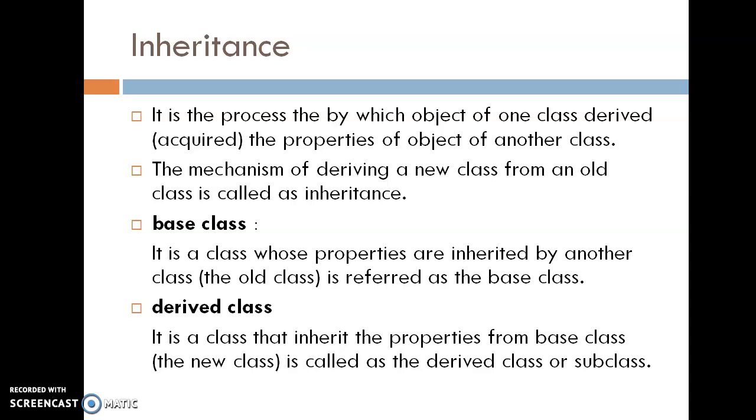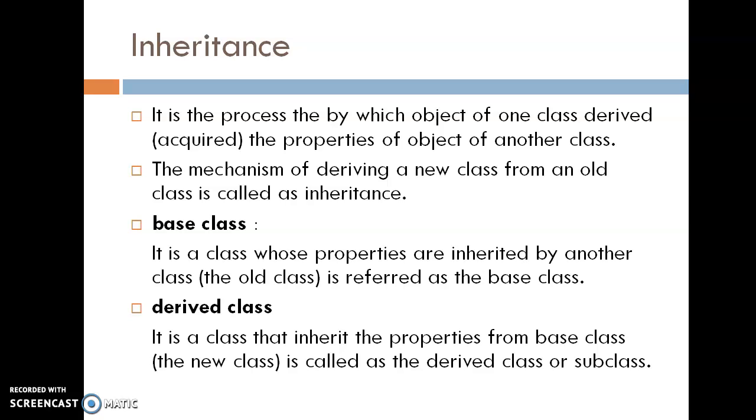Inheritance is a process by which the object of one class derives or acquires the properties of the object of another class. This mechanism of deriving a new class from an old class is called inheritance. In inheritance, there are two types of class, base class and derived class.